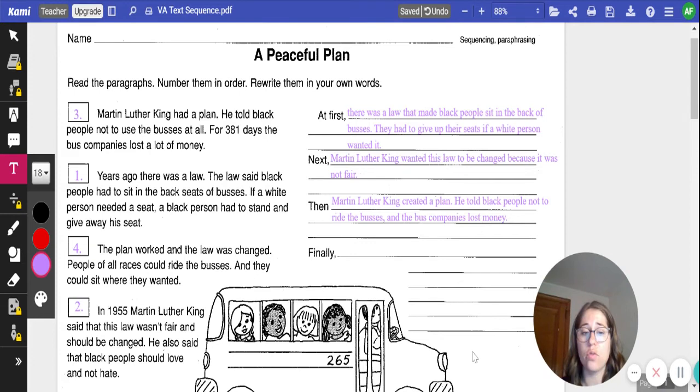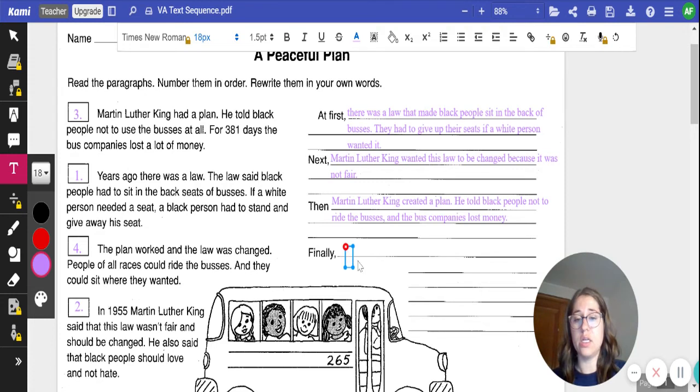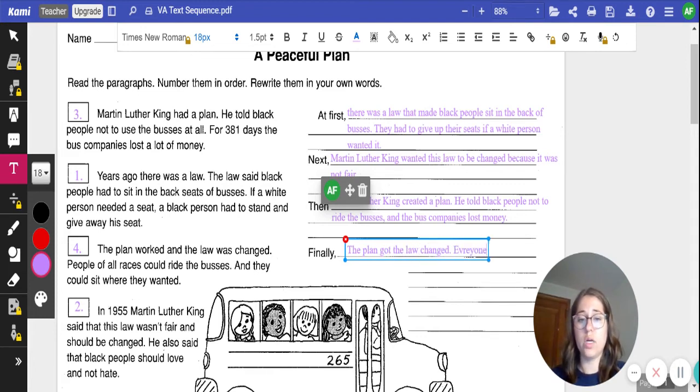We have our last paragraph for finally, number 4, the plan worked and the laws changed. People of all races could ride the buses and they could sit anywhere they wanted. So finally, the plan got the law changed. Everyone would ride the buses and sit wherever they wanted.